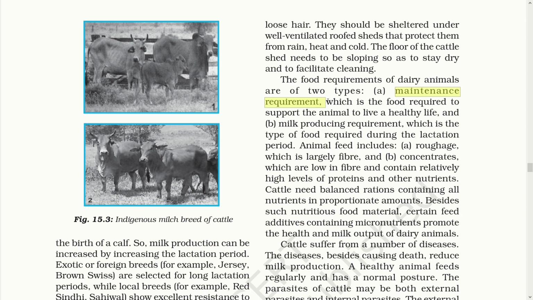Now the cattle feed consists of two major components, the roughage and the concentrate. Let's see what they are. The roughage largely contains fiber, such as green fodder, hay and legumes, etc. On the other hand, the concentrates are low in fiber but contain relatively high amounts of protein and nutrients, such as cottonseed, gram, wheat and so on. Overall, cattle need a balanced food which contains all the types of nutrients in a proportionate amount.